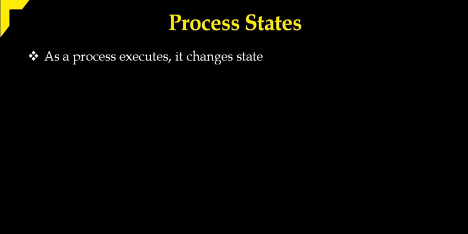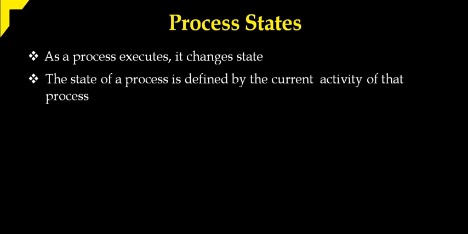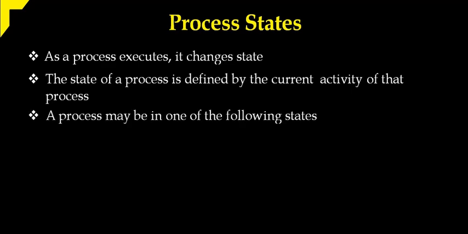There are different states, and the state of a process is defined by the current activity of that process. So what is the activity being done by the process? A process might be in one of the following states: new state, ready state, running state, waiting state, and terminated state.